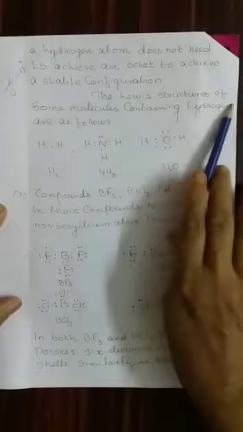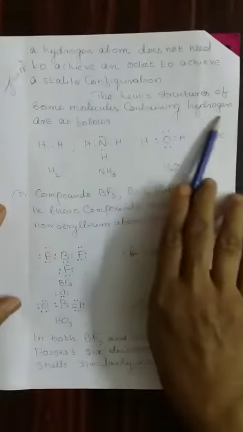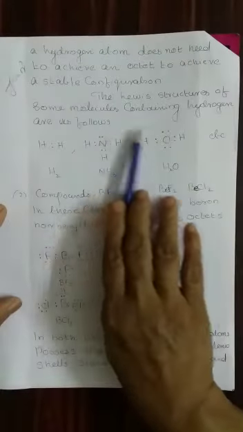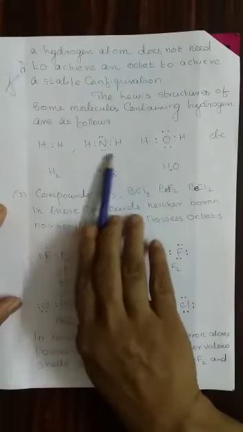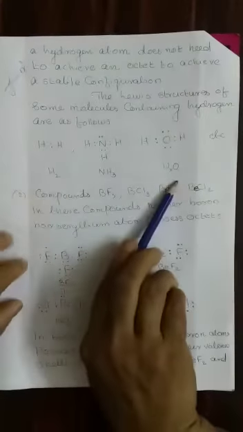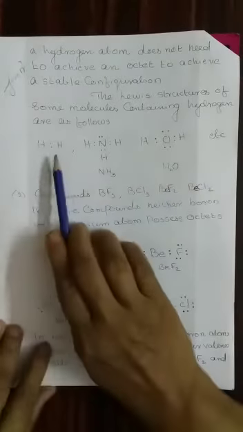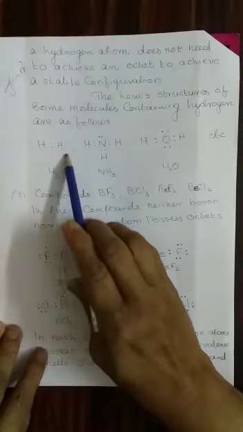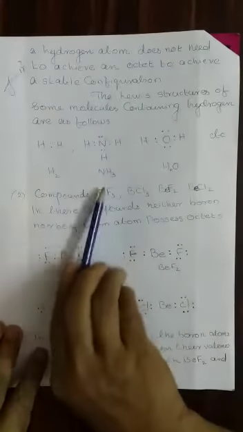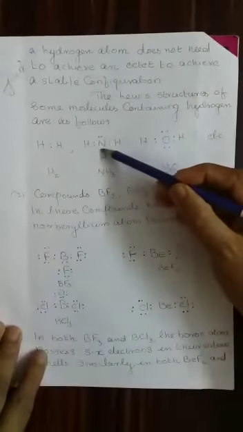Next, the Lewis structures of some molecules containing hydrogen are as follows. That is, just like hydrogen, there are some other molecules which are giving exceptions. First, hydrogen, it is having only 2, not 8. Ammonia, in that hydrogen is there.